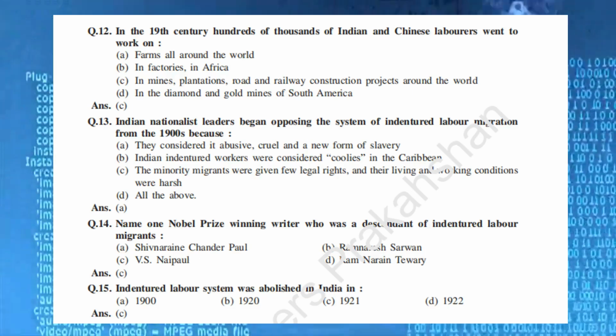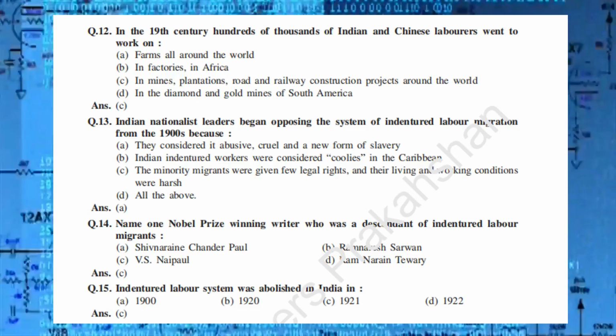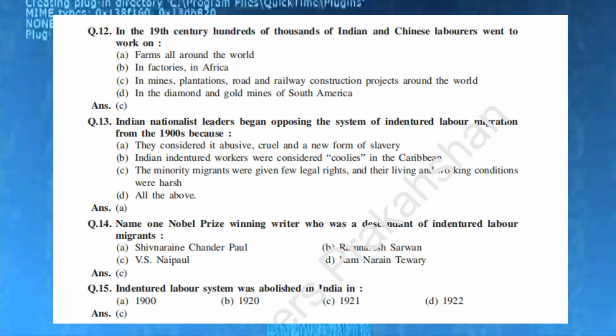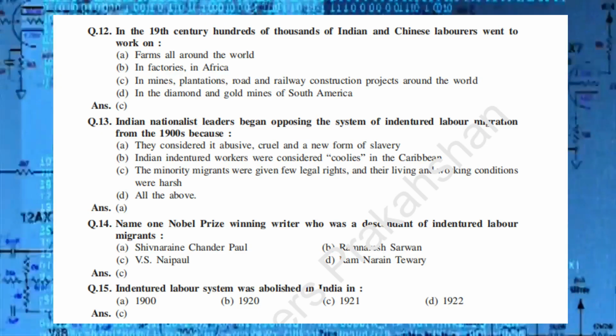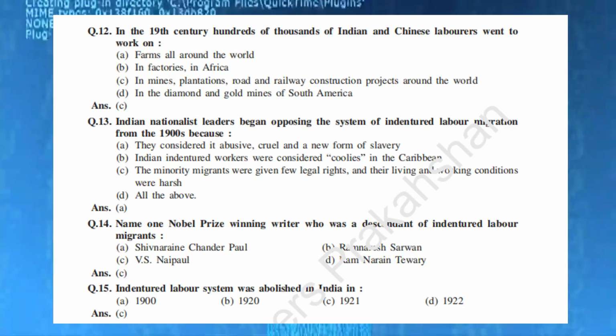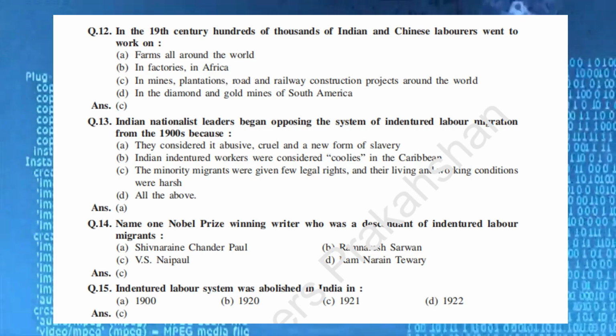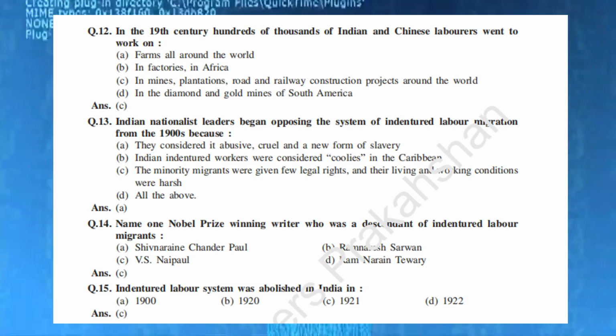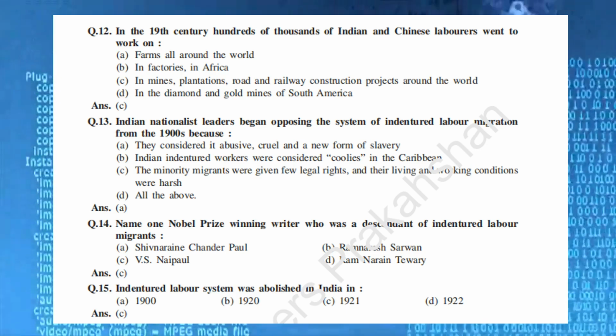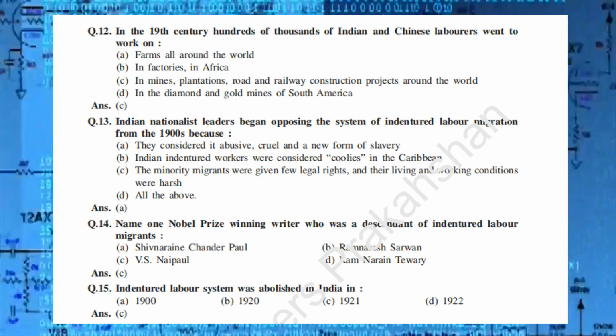Q.12. In the 19th century, hundreds of thousands of Indian and Chinese laborers went to work on A. Farms all around the world. B. In factories, in Africa. C. In mines, plantations, road and railway construction projects around the world. D. In the diamond and gold mines of South America. Ans. C.